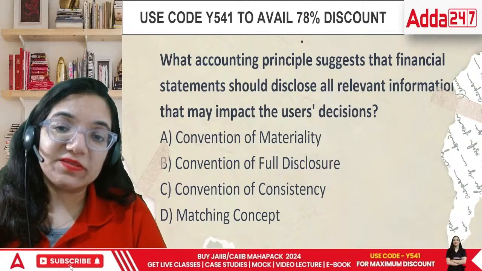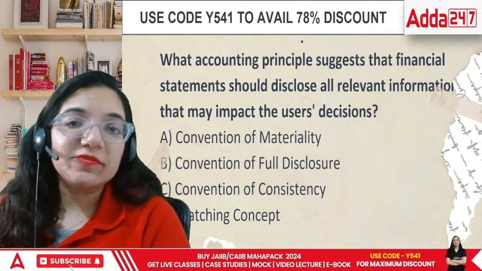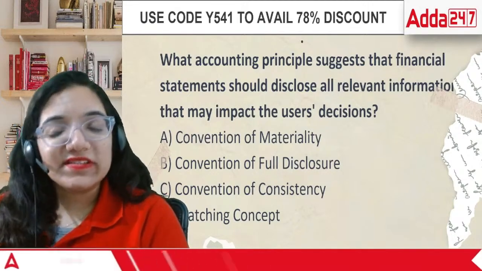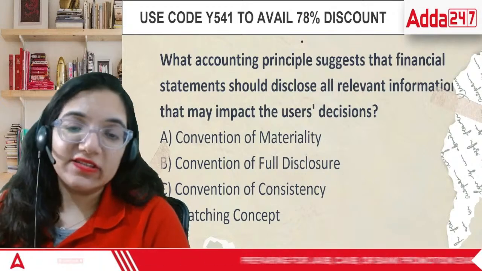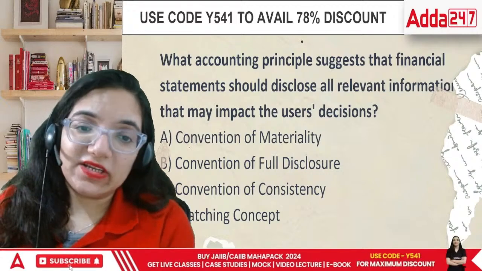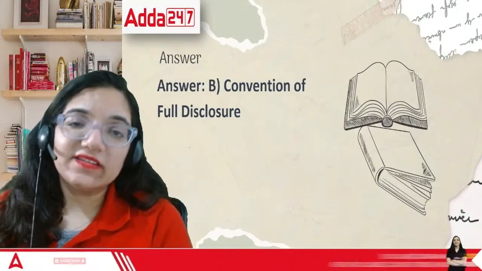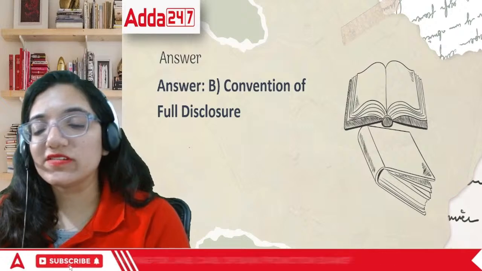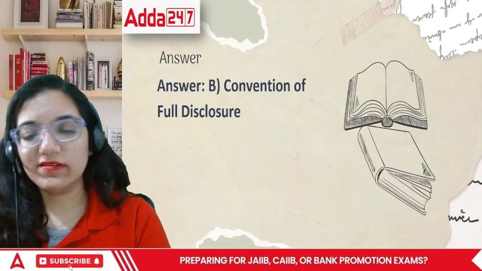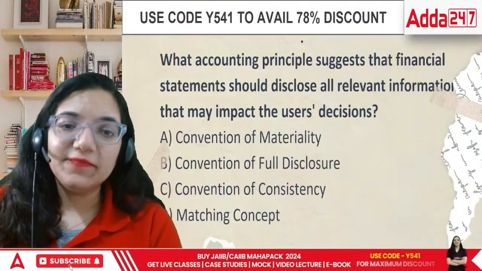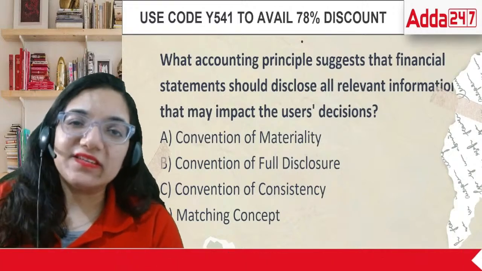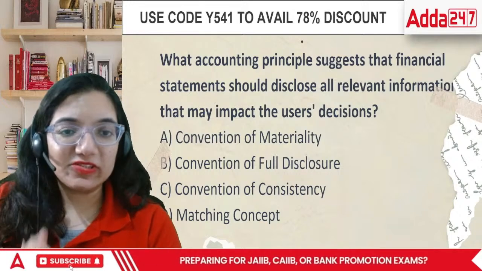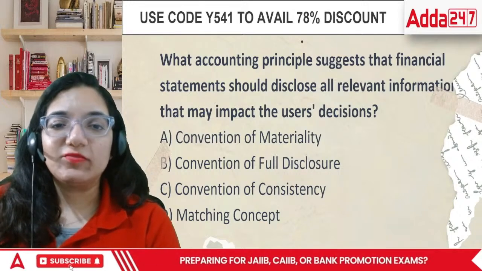Then is matching concept. Matching concept says, we just talked about it. The expenses you earned this year should be in relevance to the income you earned this year. That is what we call as matching concept. In this case, the answer is the convention of full disclosure. We're so involved with explaining the entire points there. The answer is convention of full disclosure. Matlab, whatever happens in the business, whatever your business does, whatever your business things are, everything has to be stated properly.